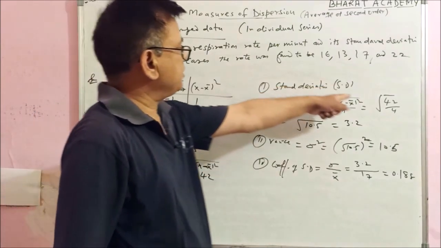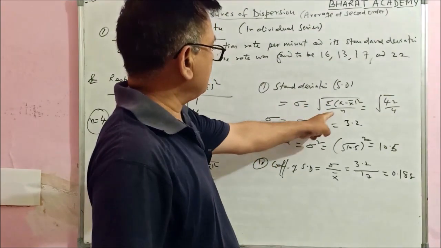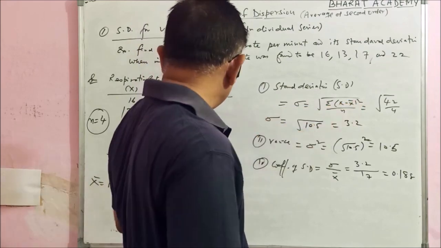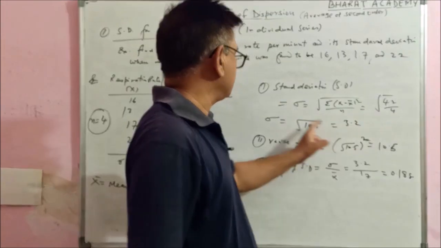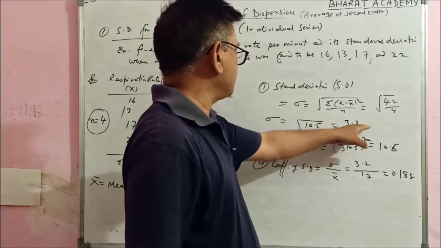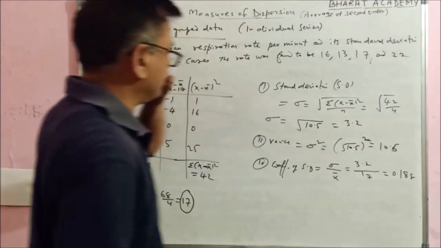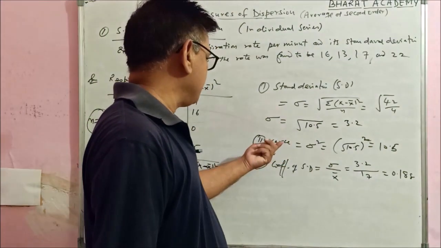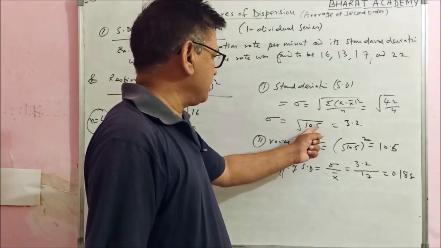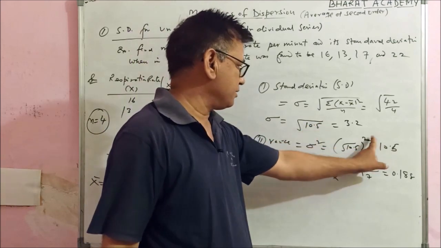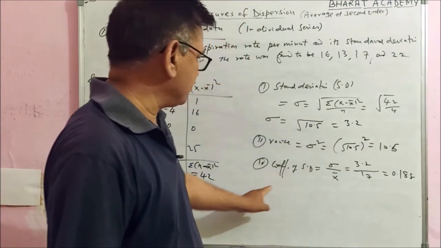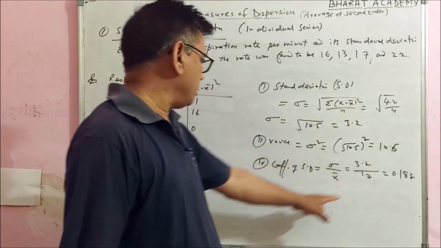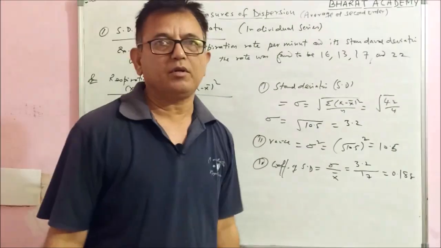Now you can calculate the standard deviation from this formula, the square root of summation (x minus x bar) whole square upon n. So 42 upon n, which is 4, gives 10.5, and its square root is 3.2. This is your standard deviation. Variance is the square of the SD, which is its definition as well. This is root 10.5, its whole square is again 10.5. The coefficient of SD is sigma, standard deviation, upon mean: 3.2 upon the mean, 17, which is 0.188.